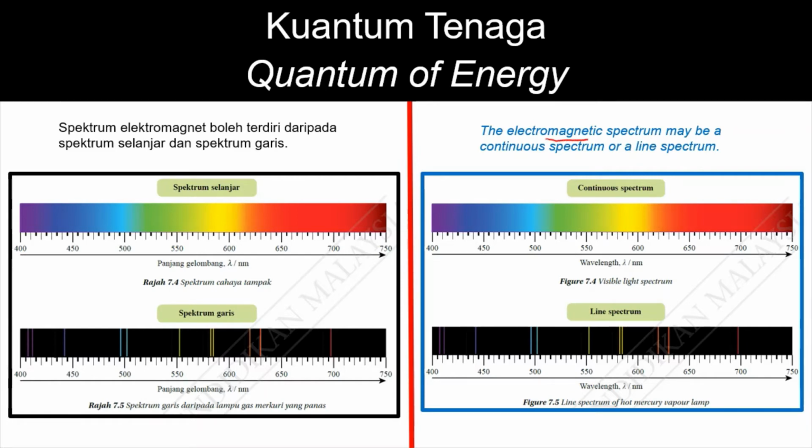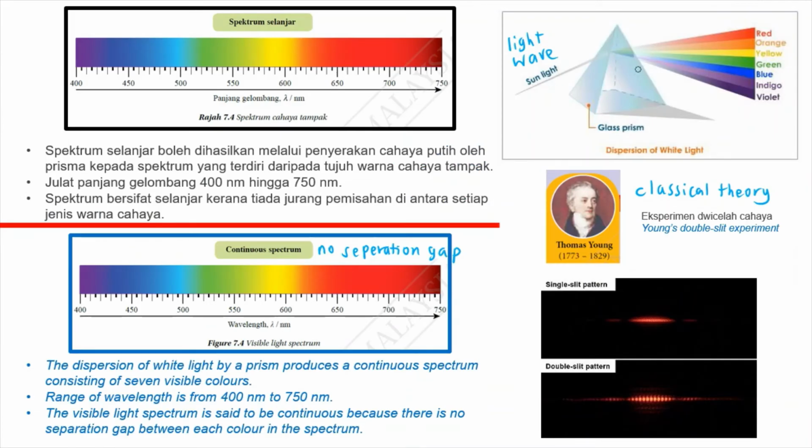After we see the development from classical theory to quantum theory, we know that the electromagnetic spectrum might not be only a continuous spectrum. It could be a light spectrum as well. In classical theory, Thomas Young conducted the double-slit experiment. It shows that light is a wave.